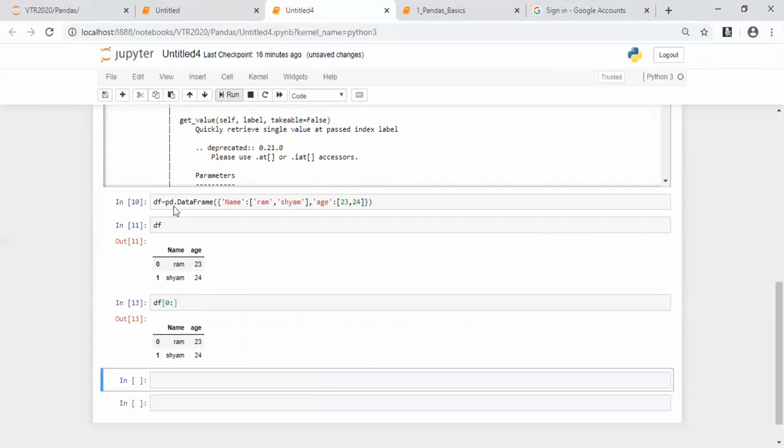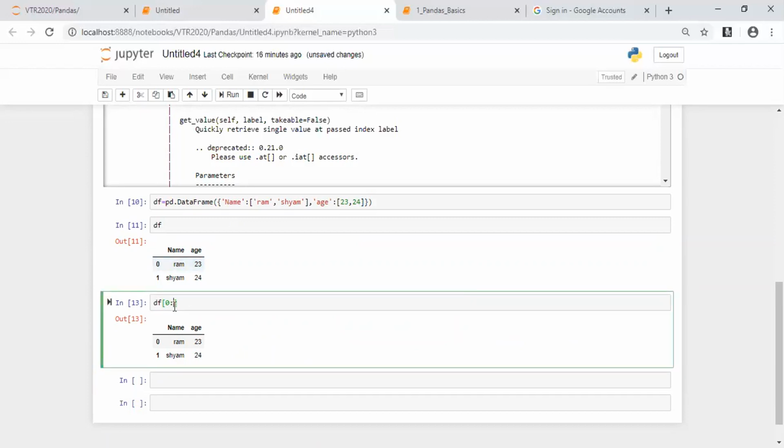Then you are getting the 0th row and the first row. Why am I not getting 0 to 2? When I put only 0, why is it not getting it? The slicing operation, that is extracting data from a data frame, is different. It's not like you can directly give some value and get an output. We need to understand this.